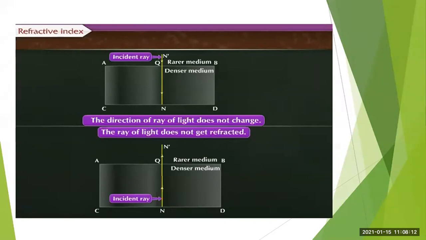So in this case, the direction of the ray of light does not change, and the ray of light does not get refracted. It will pass as it is through the glass slab.